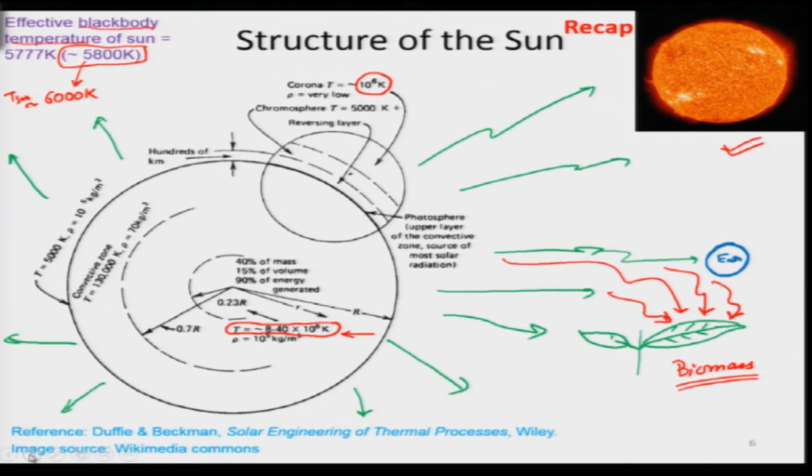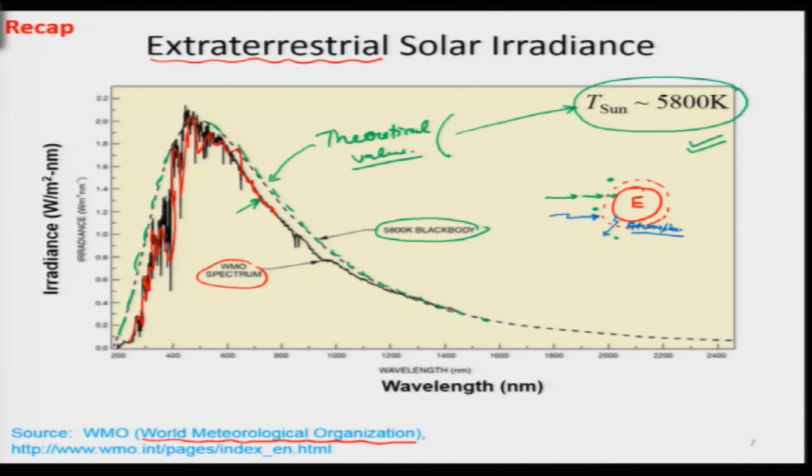Then we looked into some details about the structure of the sun, just out of curiosity, and we came up with this very simple understanding that the effective black body temperature of the sun can be taken as a particular value, and we can round it off very close to 6000 Kelvin. This is experimentally concluded to be a very good assumption, because this value corresponds to a very good black body emission spectrum, which is actually compared with the WMO measured spectrum for extraterrestrial radiation.